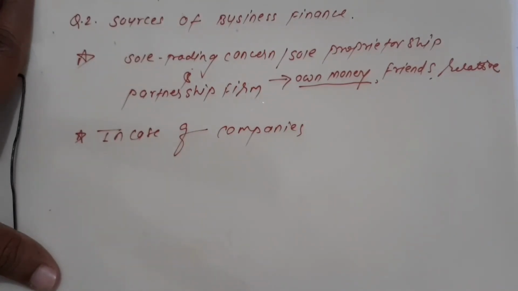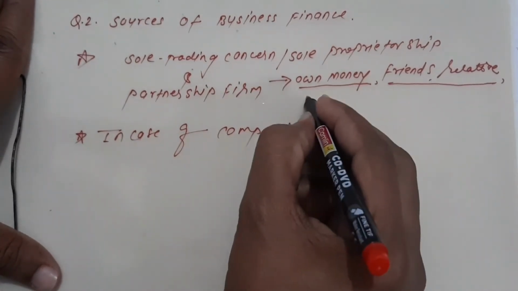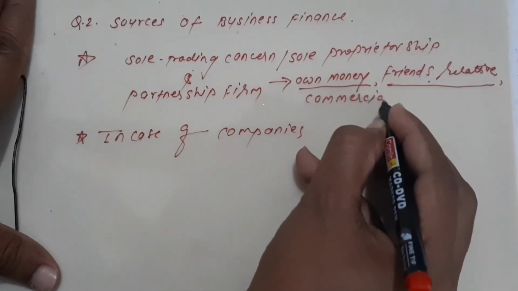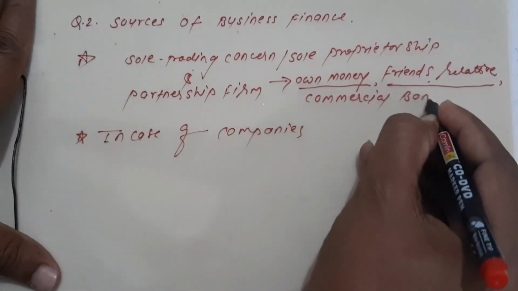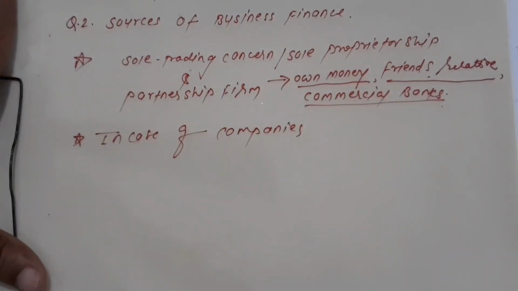and even if they are not getting enough, then they approach the banks, that is commercial banks. Okay, got it?